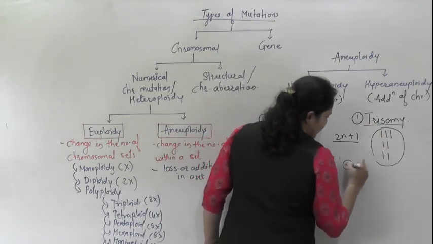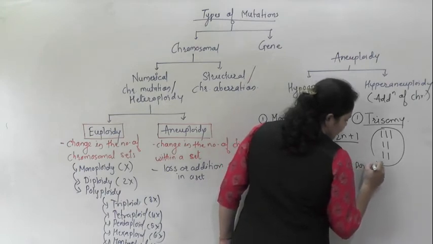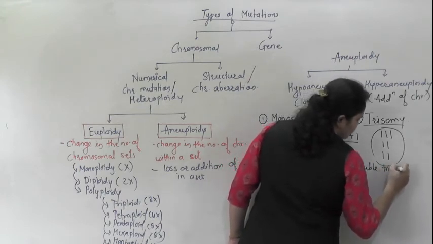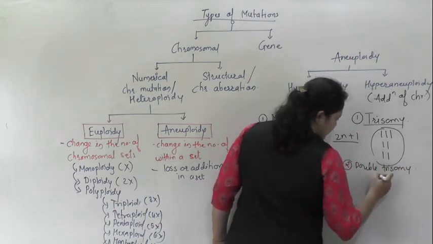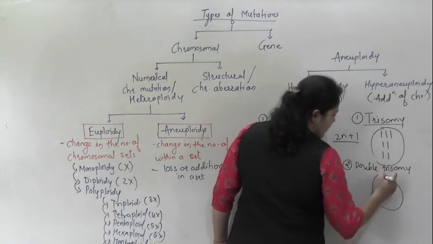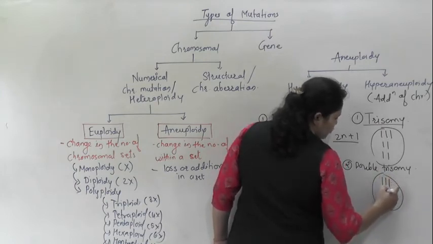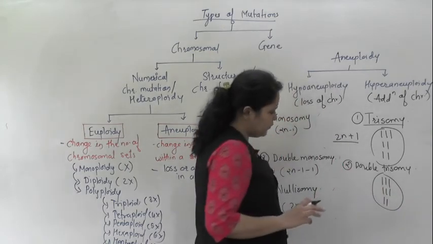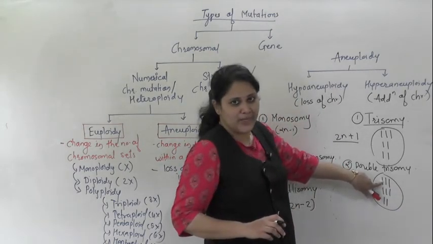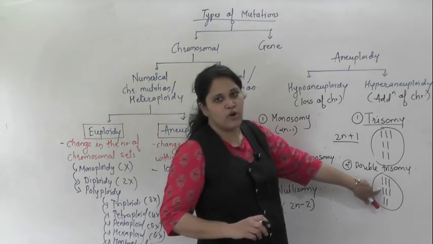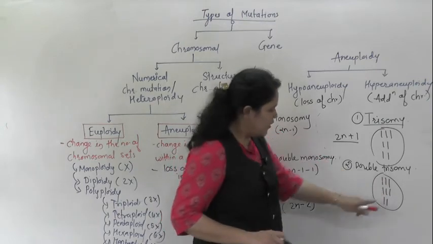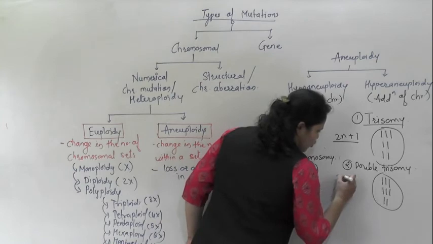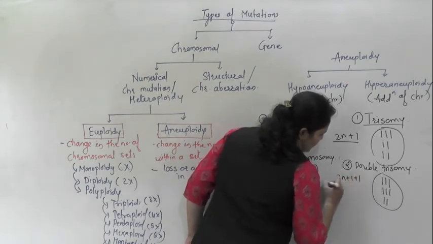Next one, double trisomy. Double trisomy means two chromosomes are extra, but in two different pairs. Means the first pair will get one extra chromosome, the second pair will also get one extra chromosome. So this can be written as 2n plus 1 plus 1.